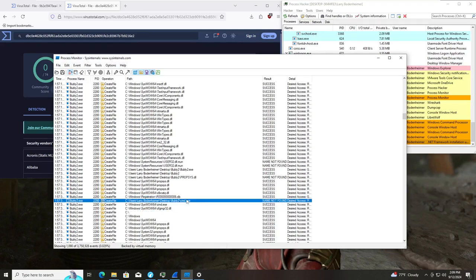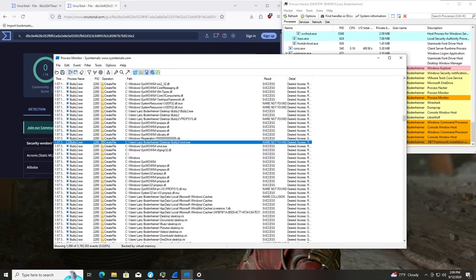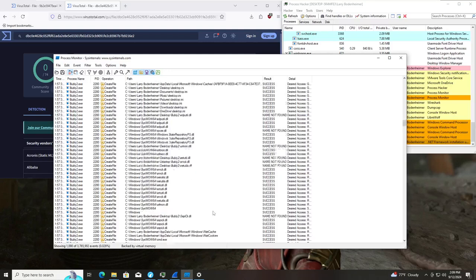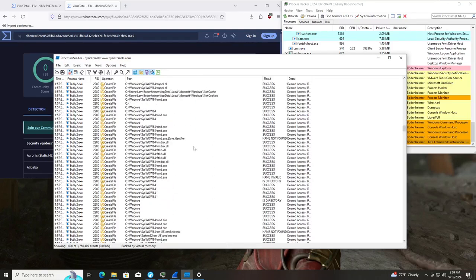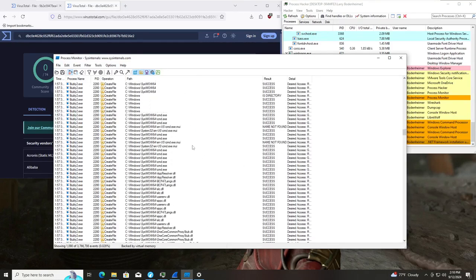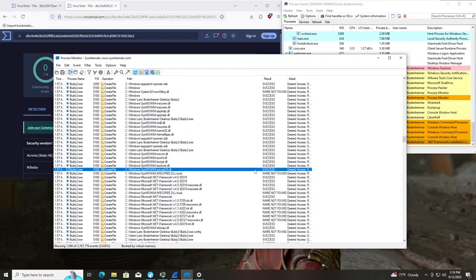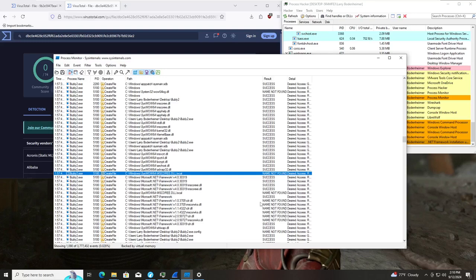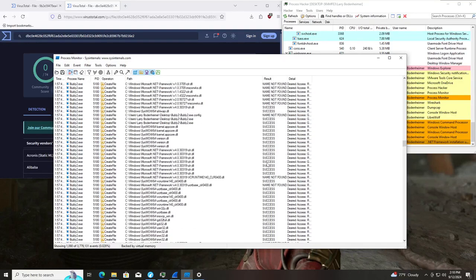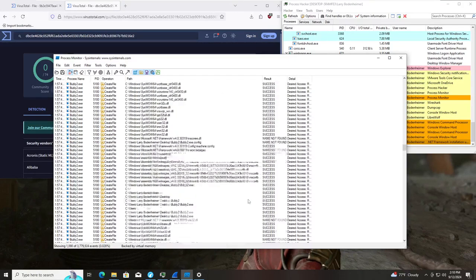Command.exe name not found. So for some reason it dropped command prompt in its own folder and then deleted it. Something to keep in mind. Is directory name not found. So despite being so obvious, if you try to install it with Fiddler installed, this does a pretty good job of actually hiding what it does, which is concerning.